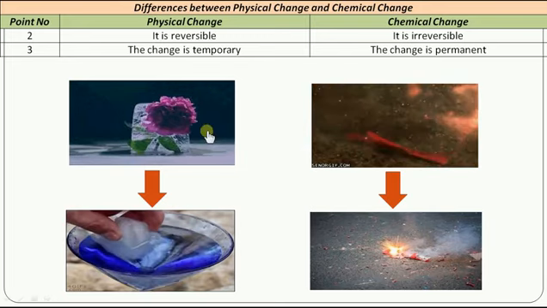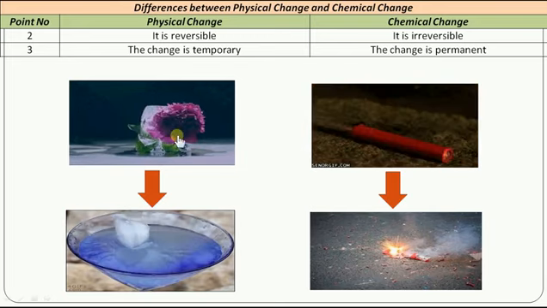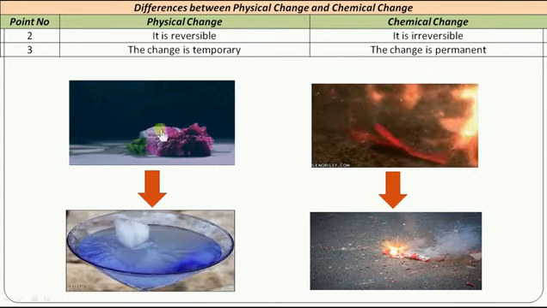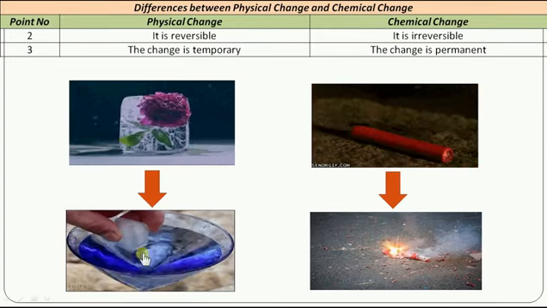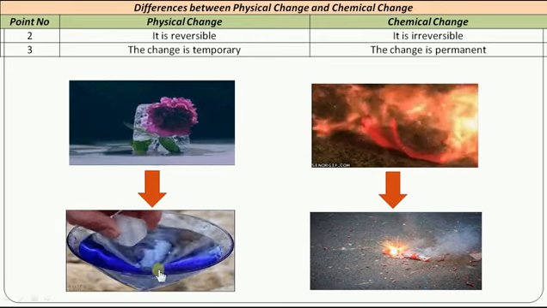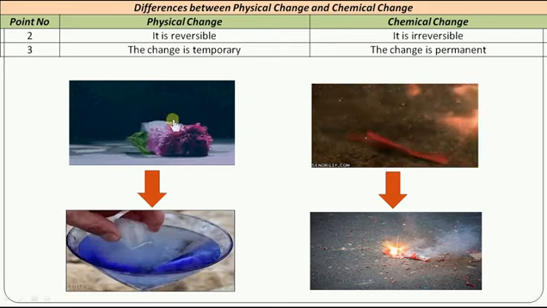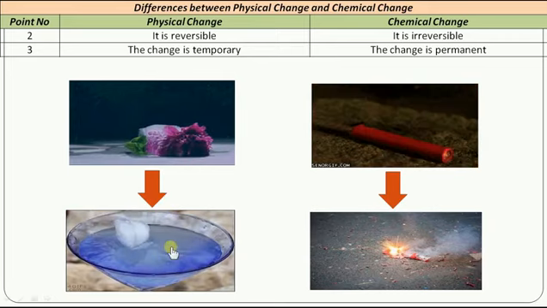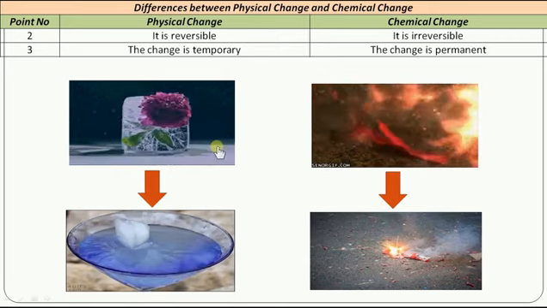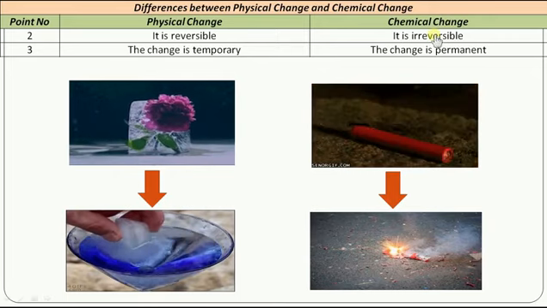So you could see clearly, my dear children, the solid form of ice is converted into liquid form of water, whereas here the liquid form of water is converted into solid form. So it is an easily reversible process, right? It's temporary too. So you can easily reverse it. So it's a temporary change. What about this chemical change?